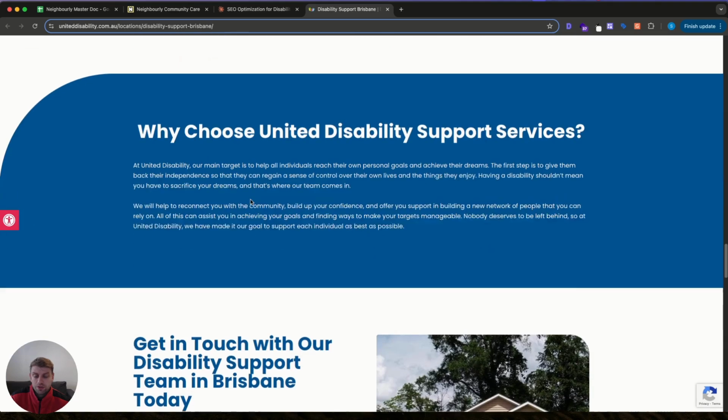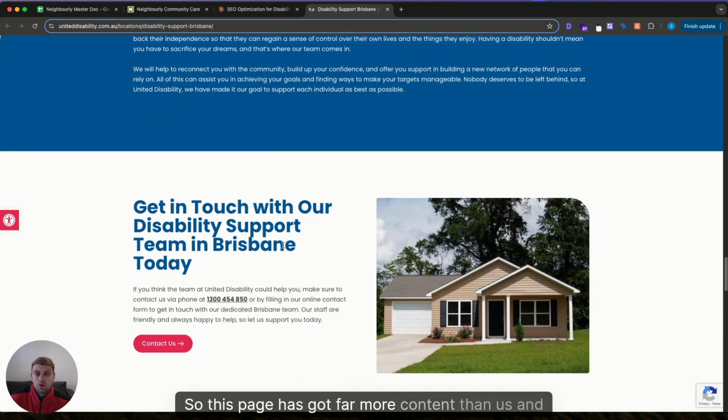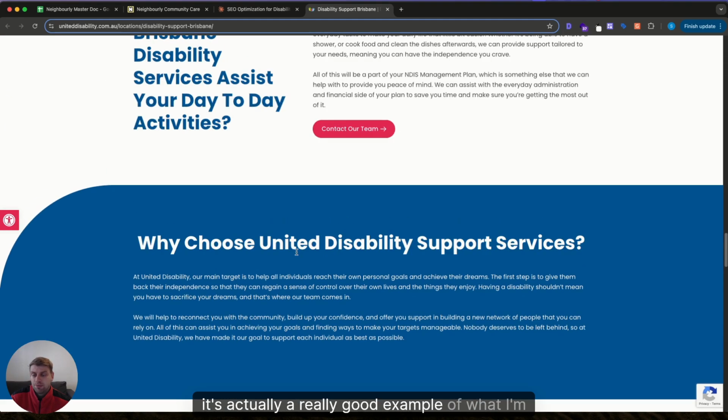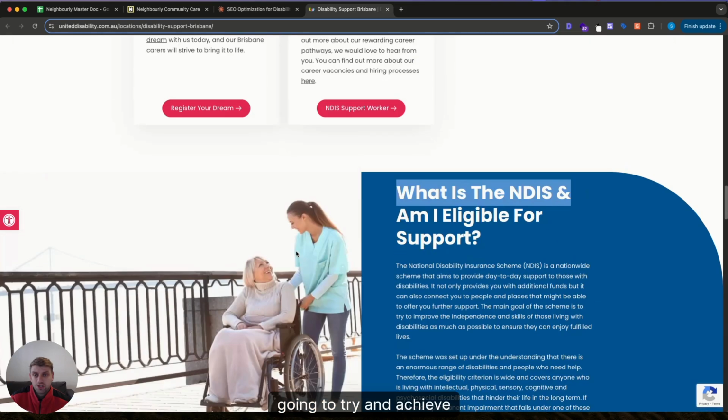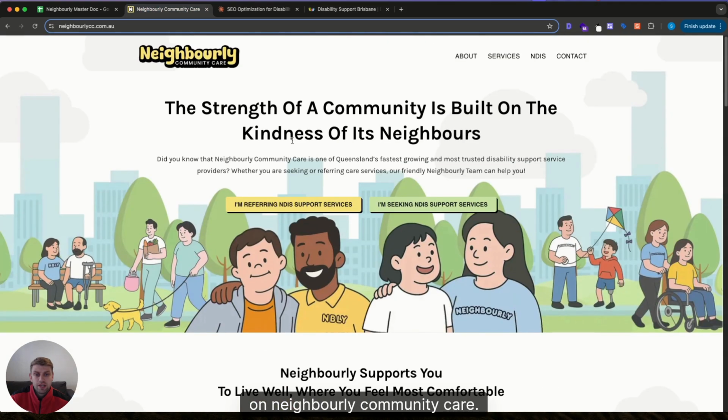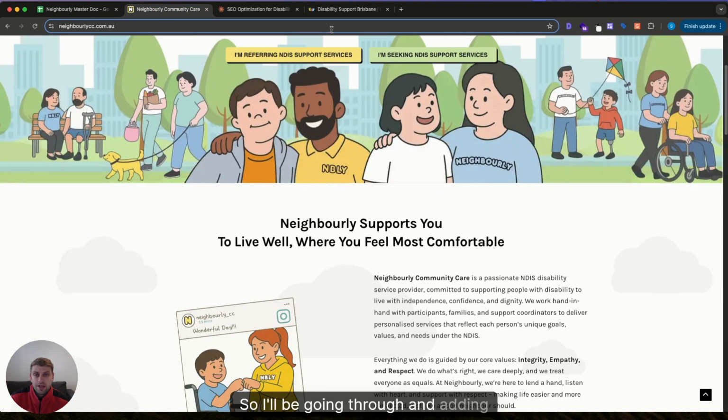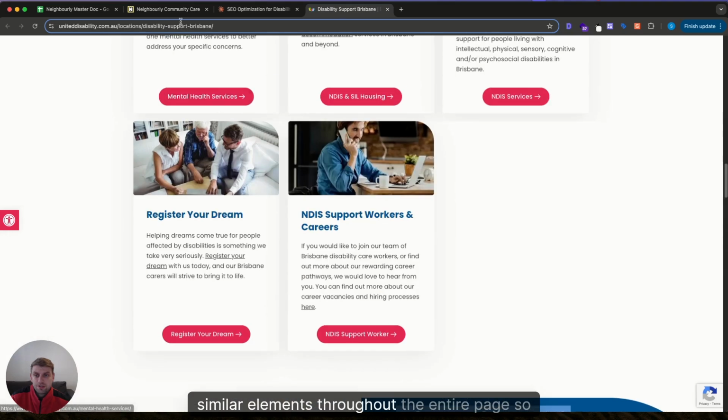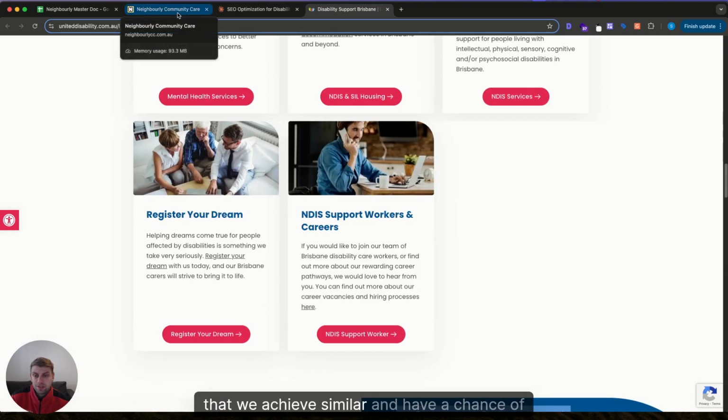And so forth. So this page has got far more content than us, and it's actually a really good example of what I'm going to try and achieve on Neighbourly Community Care. So I'll be going through and adding similar elements throughout the entire page so that we achieve similar and have a chance of ranking highly in Google.